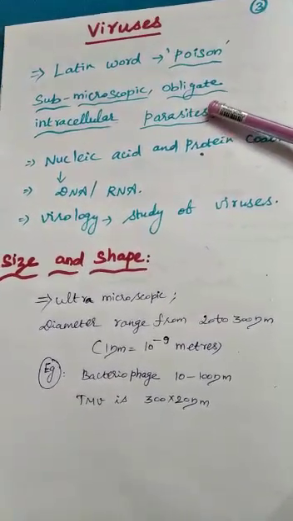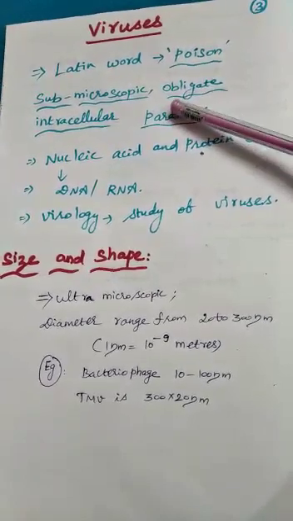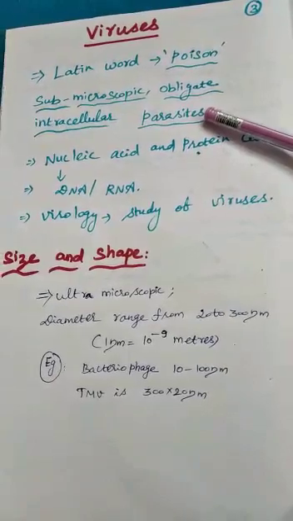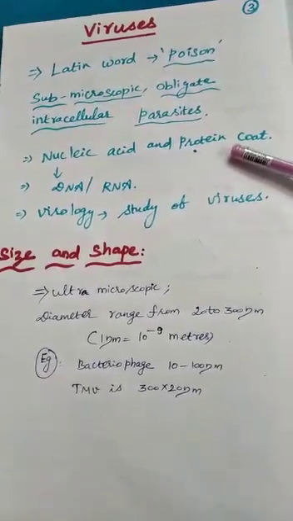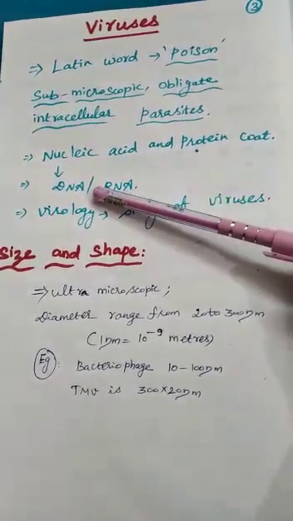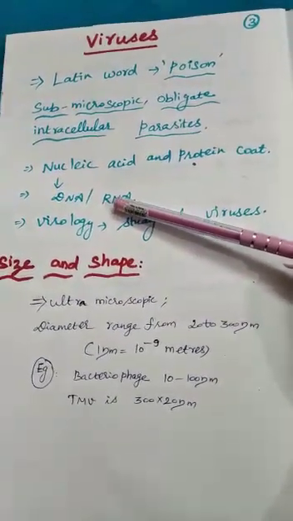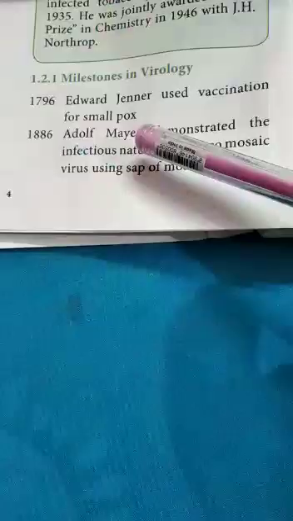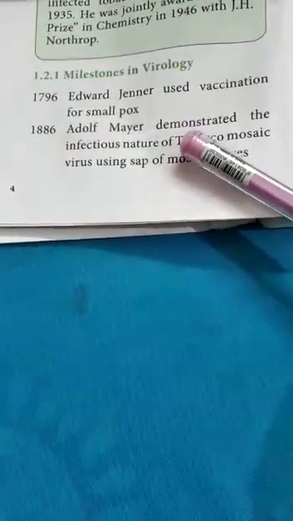So viruses we can define as submicroscopic obligate intracellular parasites, and they have nucleic acid and a protein coat. So nucleic acid may be either DNA or RNA. The study of the virus is known as virology. The next one is milestones in virology. In the year of 1796, Edward Jenner used vaccination for smallpox. So here only the milestone of viruses starts.